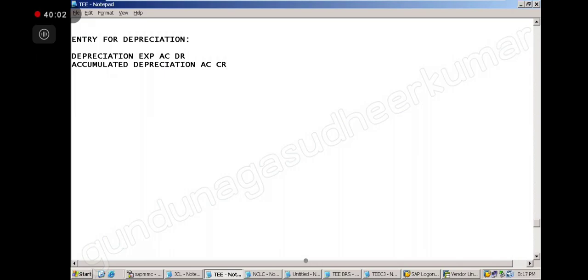Note down. From now onwards, if anybody asks you in SAP, the entry is not depreciation to assets. It is depreciation account debited, accumulated depreciation account credited. You have to remember that. Note down everybody, the entry is different. What is the meaning of accumulated, sir? I will tell you.